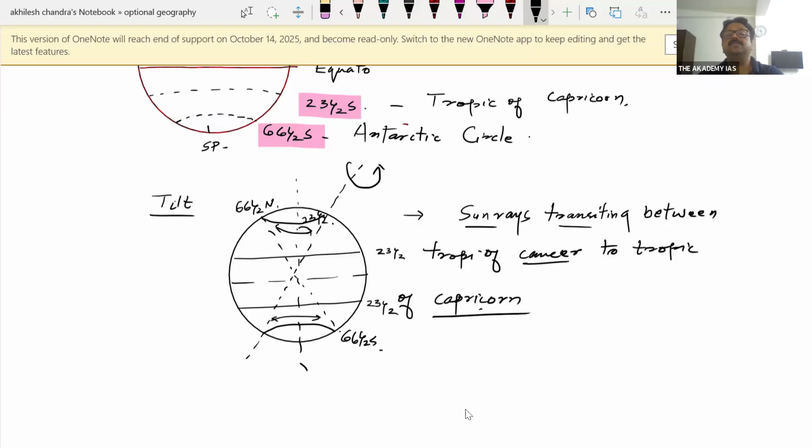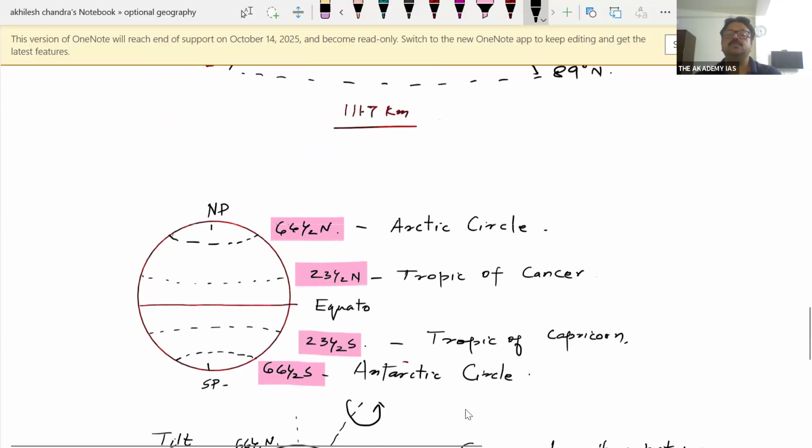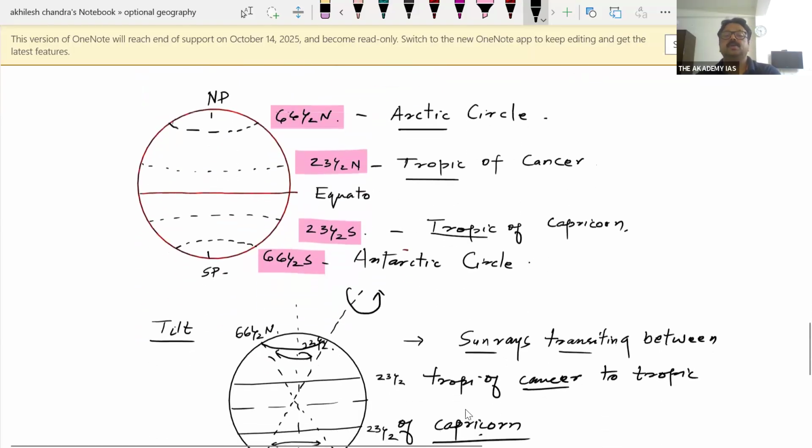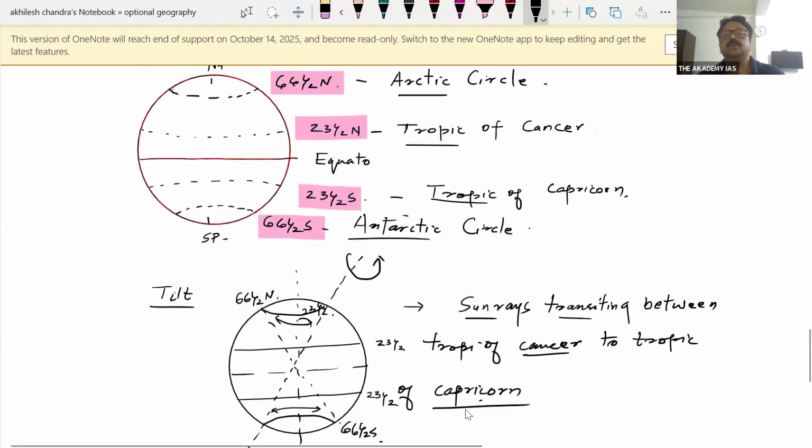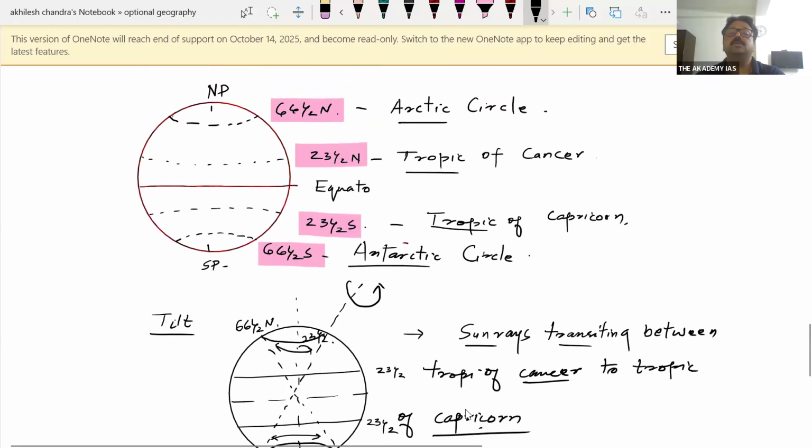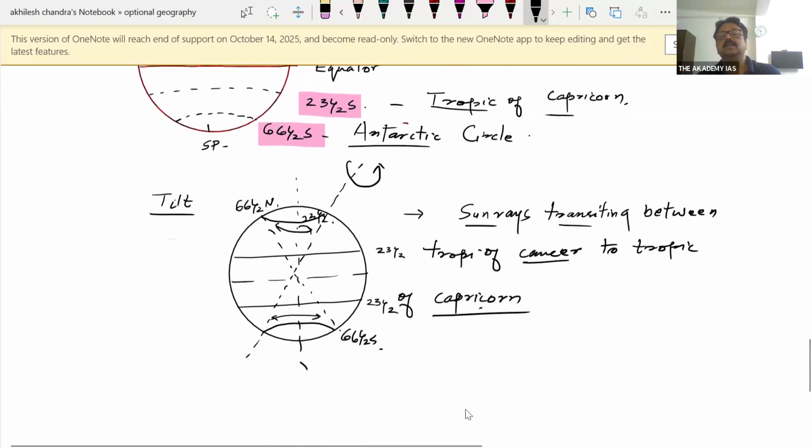That's why these reference points, although accepted by human beings, are created by nature, isn't it? So in order to have sync with the calculation as well as a reference point created by nature, we accepted it. Okay, fine. Let's have these important parallels of latitude: equator, Tropic of Cancer, Tropic of Capricorn, Arctic Circle, and Antarctic Circle.